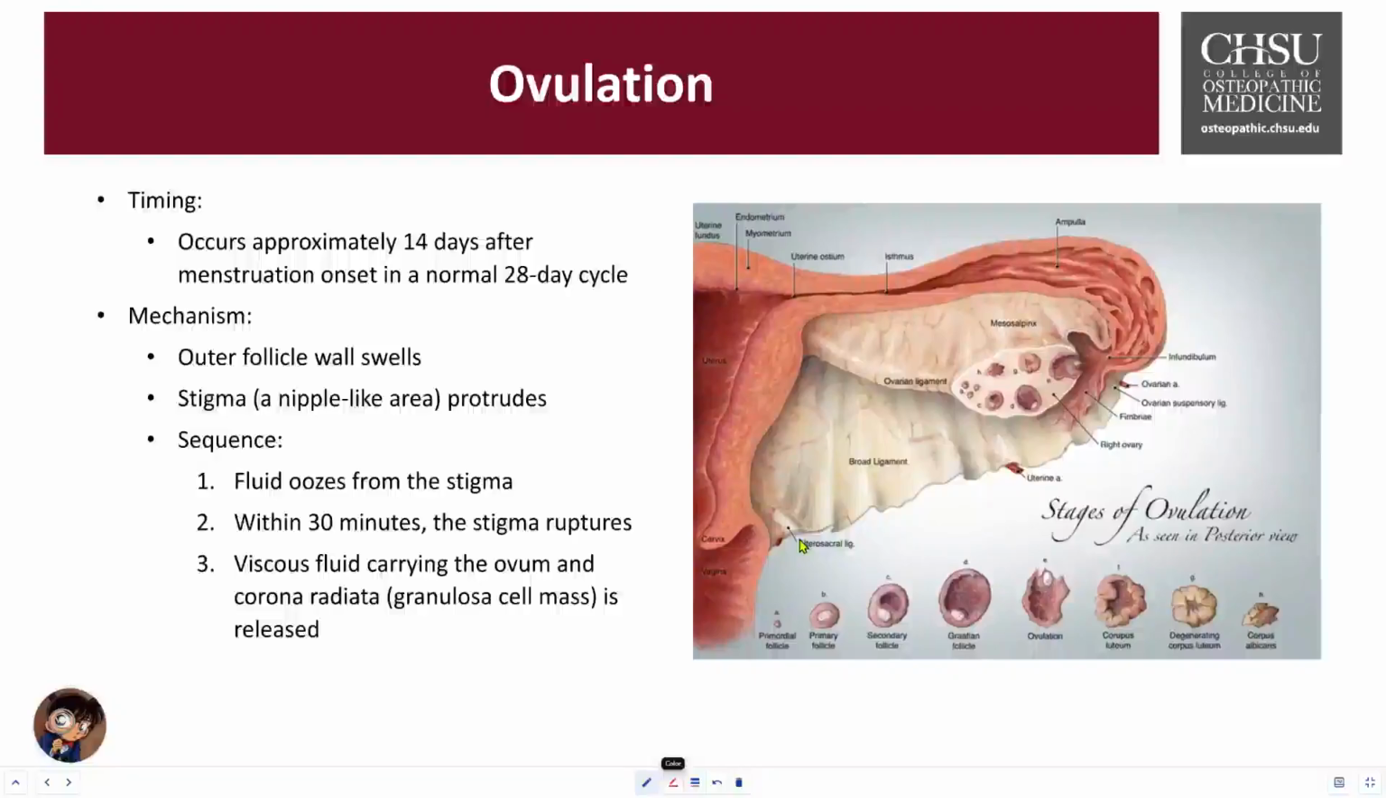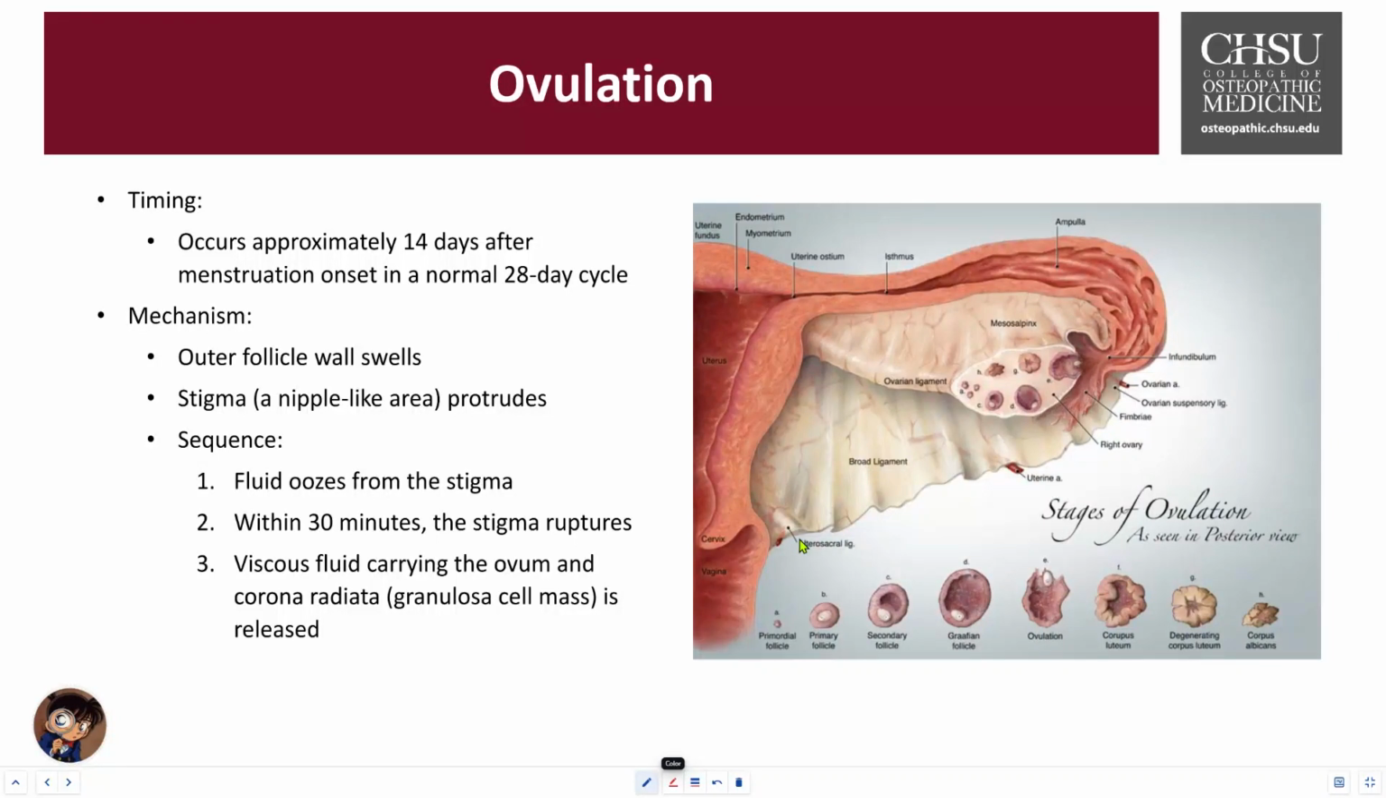Now let's take a look at ovulation. Ovulation timing and its mechanism. So the timing of ovulation is critical. It typically occurs around day 14 in the 28-day cycle. This marks the release of the mature ovum from the dominant follicle, preparing for that potential fertilization. The mechanisms are quite interesting. This goes into several distinct phases.